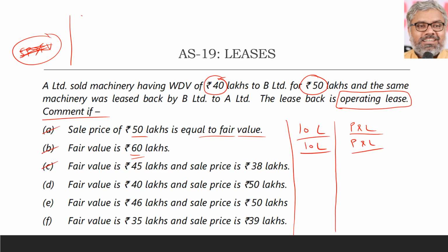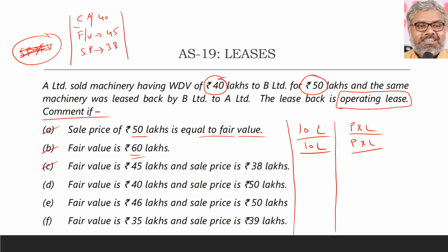Point number C. Carrying amount is different. Carrying amount how much? That is 40 lakhs. That is no change in that. Fair value is different. Fair value is 45 lakhs. Then sale price is 38 lakhs. This is the situation. That is point number C. First, take the facts carefully.